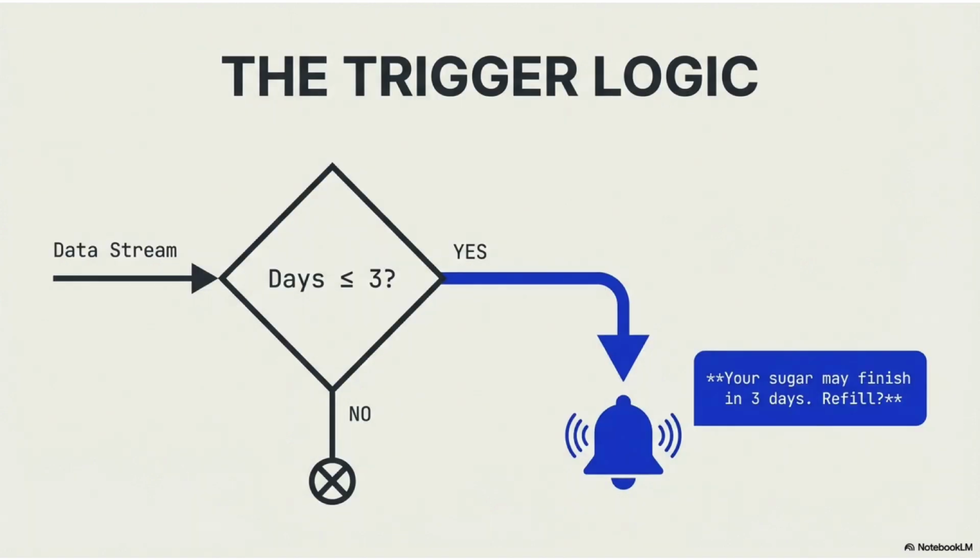Prediction alone is not enough. We need action. If days remaining is less than or equal to 3, trigger notification, otherwise do nothing. This is the decision logic. Data, prediction, trigger, and action.